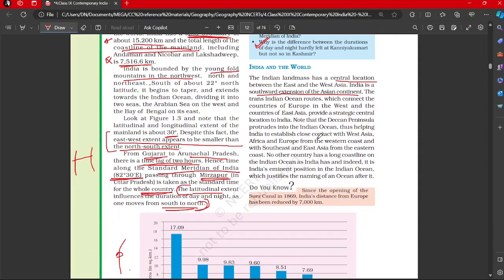Next, the Trans-Indian Ocean routes, which connect the countries of Europe in the west and the countries of East Asia, provide a strategic central location to India. Now it is not talking about only central location of India, strategic central location. Why it is a strategic location also, that is also being told. That Trans-Indian Ocean routes which connect the countries of Europe in the west and the countries of East Asia.